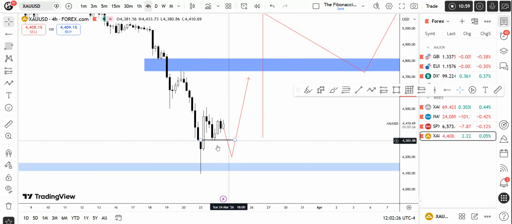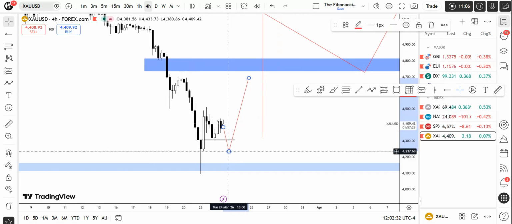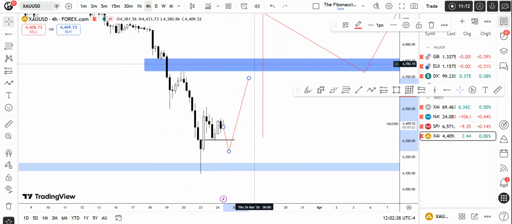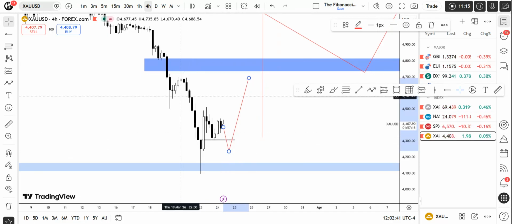We have the order block formation, price consolidating right over this area. So tomorrow, on the day of unemployment claims, I'm expecting price to wick down, taking out all these early buyers right over here, then move higher, take out this liquidity, and let's see how the market unfolds after that.